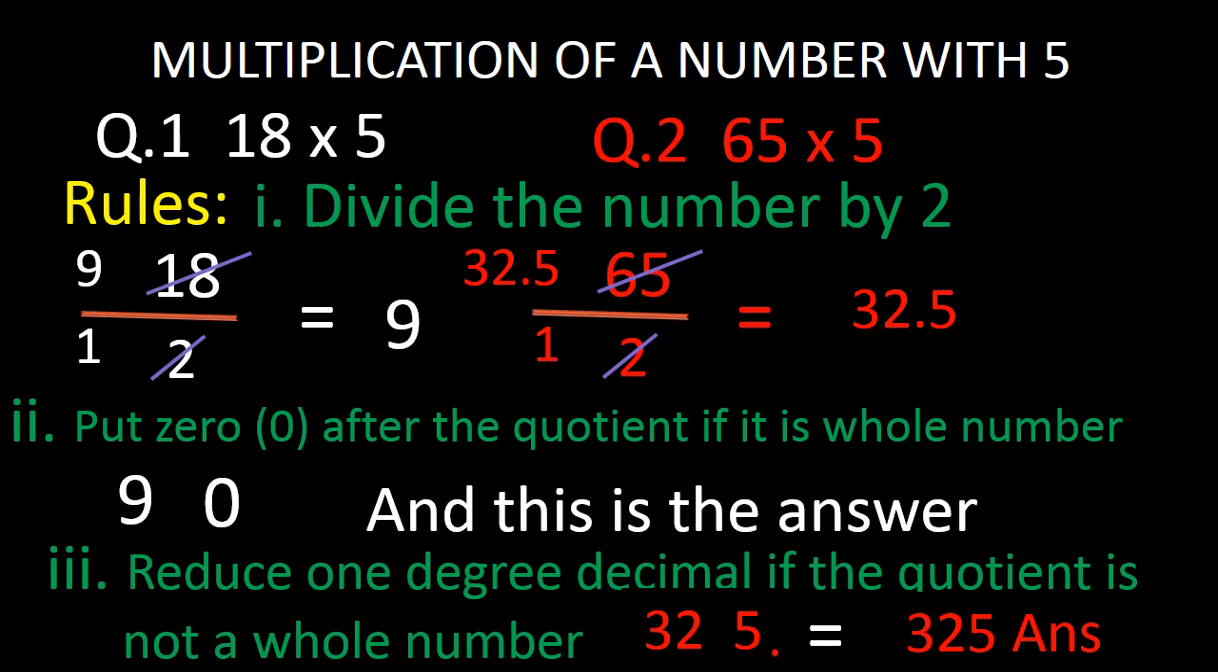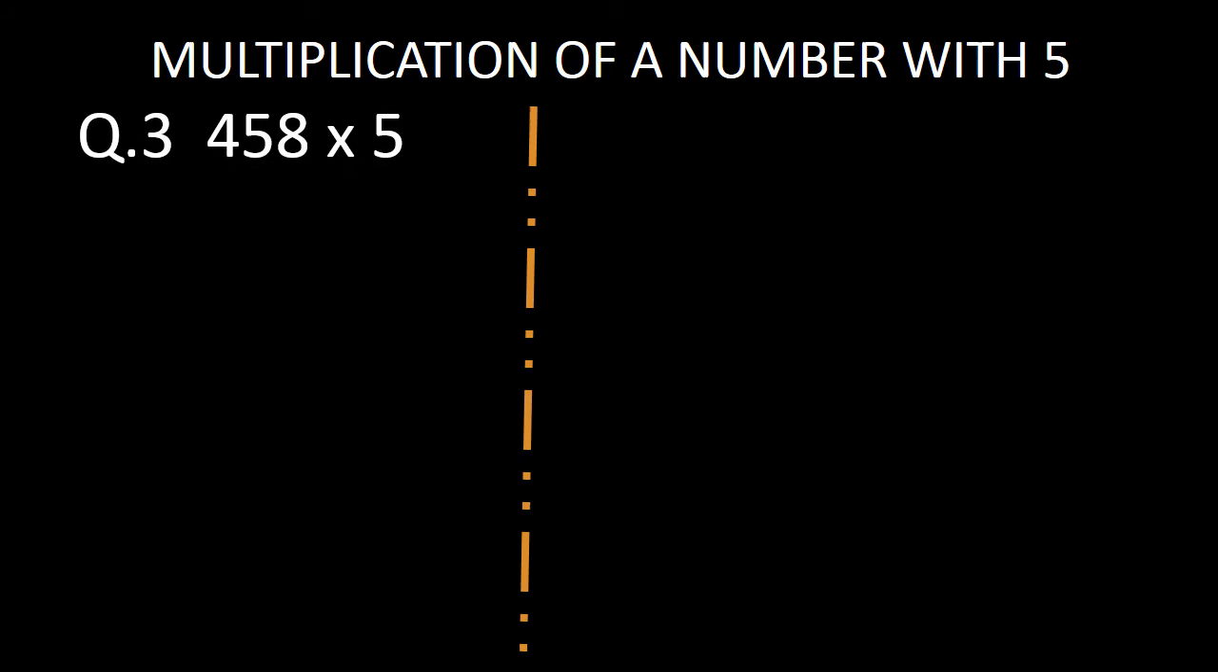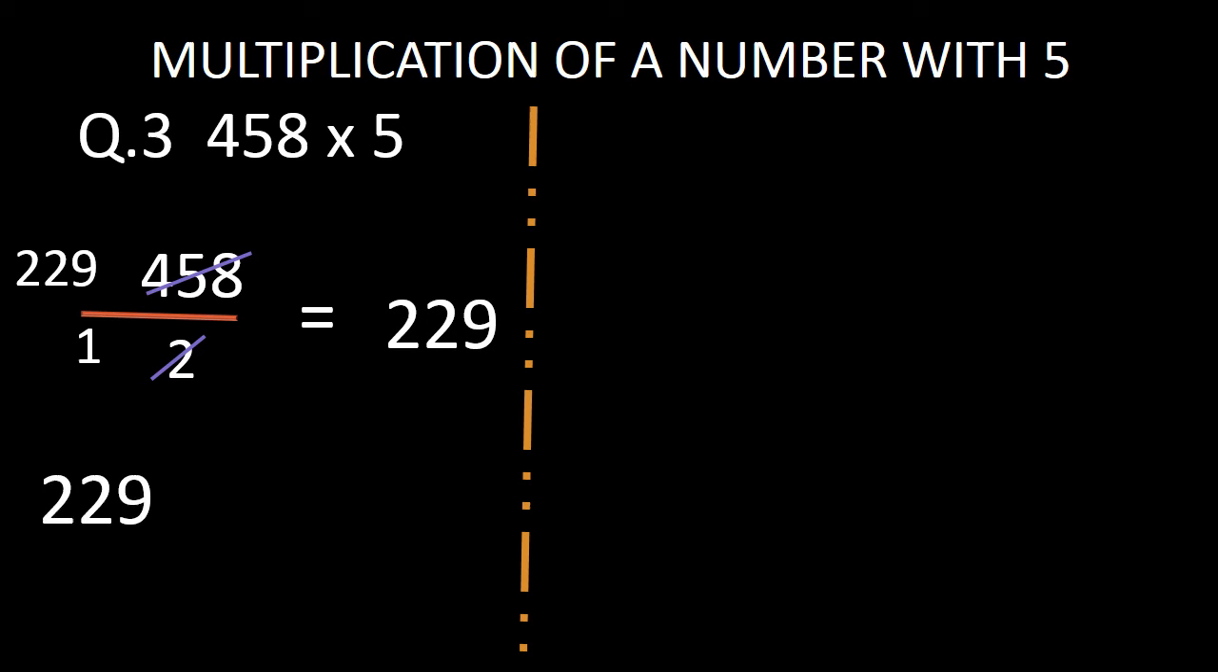So now look at other examples. Here I have given you two other examples. In question number 3, I have given you 458 to multiply with 5. While multiplying this with 5, we will not multiply, but we will divide 458 by 2. While dividing 458 by 2, we will get the quotient 229. So this 229 is a whole number. So what will we do? We will just put 0 after this 229. After putting 0, we will get the answer 2290.